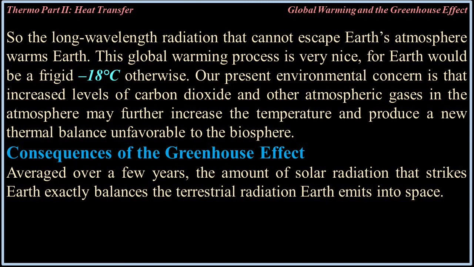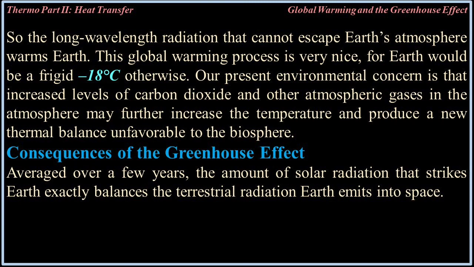This global warming process is very nice, for Earth would be frigid at negative 18 degrees Celsius otherwise. Our present environmental concern is that increased levels of carbon dioxide and other gases in the atmosphere may further increase the temperature and produce a new thermal balance unfavorable to the biosphere.